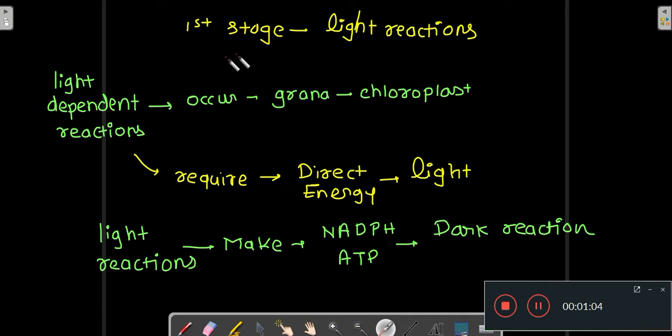So the first stage of photosynthesis is the light reaction. It occurs in the grana of the chloroplast. It requires direct energy from the light, and the light reaction makes NADPH and ATP which are used in the dark reaction, which is the second stage of photosynthesis.